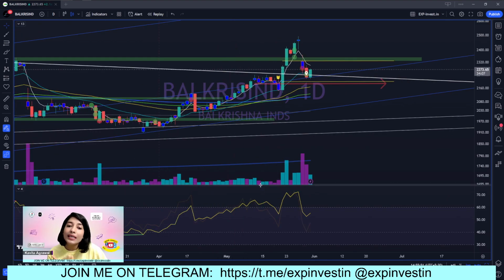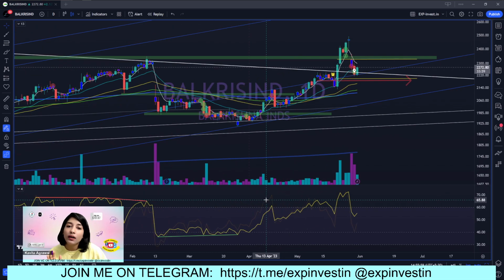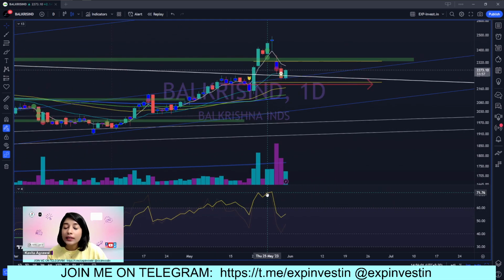So while this is a very strong signal of a strong bull trend in momentum, it is better to not take a position when the RSI is so high up and wait for it to cool down a little bit, because it gives you a better entry, like it did.